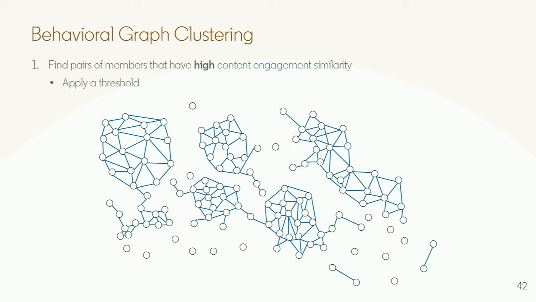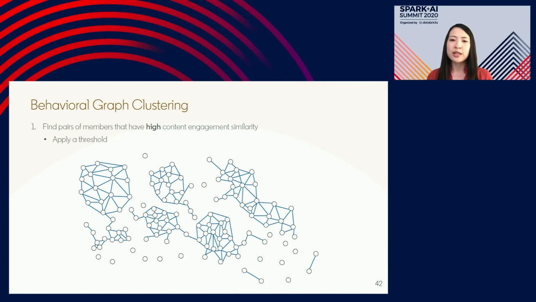That is, they're not that similar to the rest of the cluster. So there may be some noise there. And then if you look at the center bottom of this figure, you'll see that there are two large clusters connected by one single member. So again, there's a possibility of a bit of noise here in that those two clusters may be behaviorally different from one another. And so if you link them together, there's a bit of noise there. So we need a bit of refinement on top of the similarity graph.